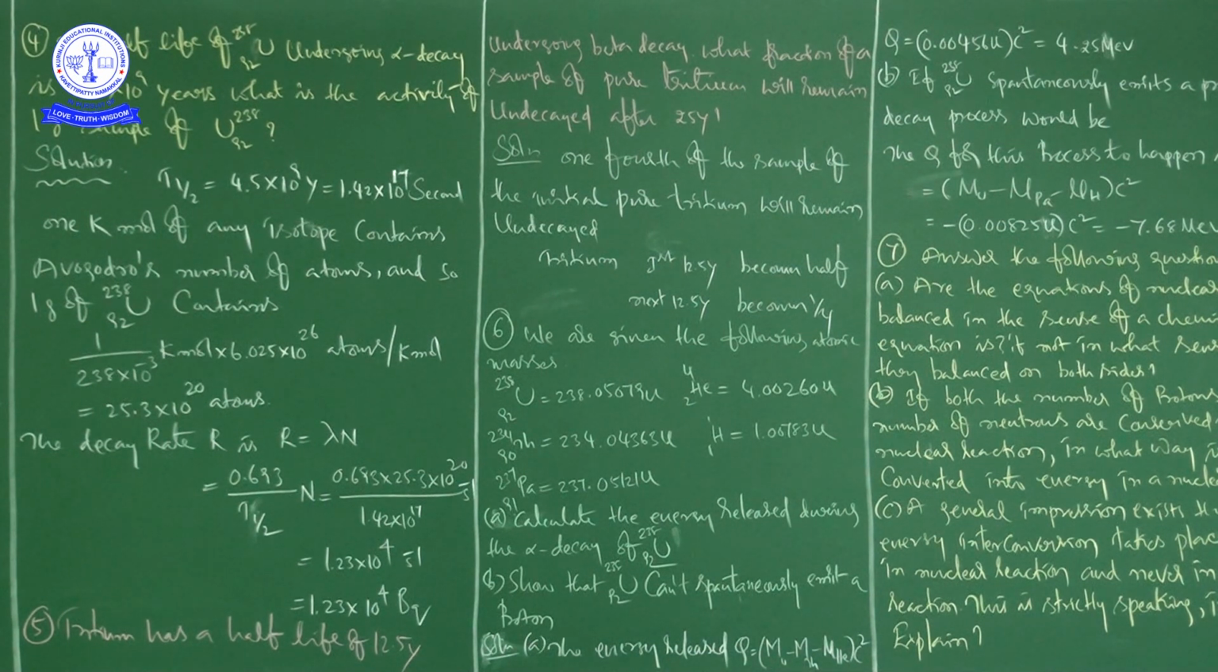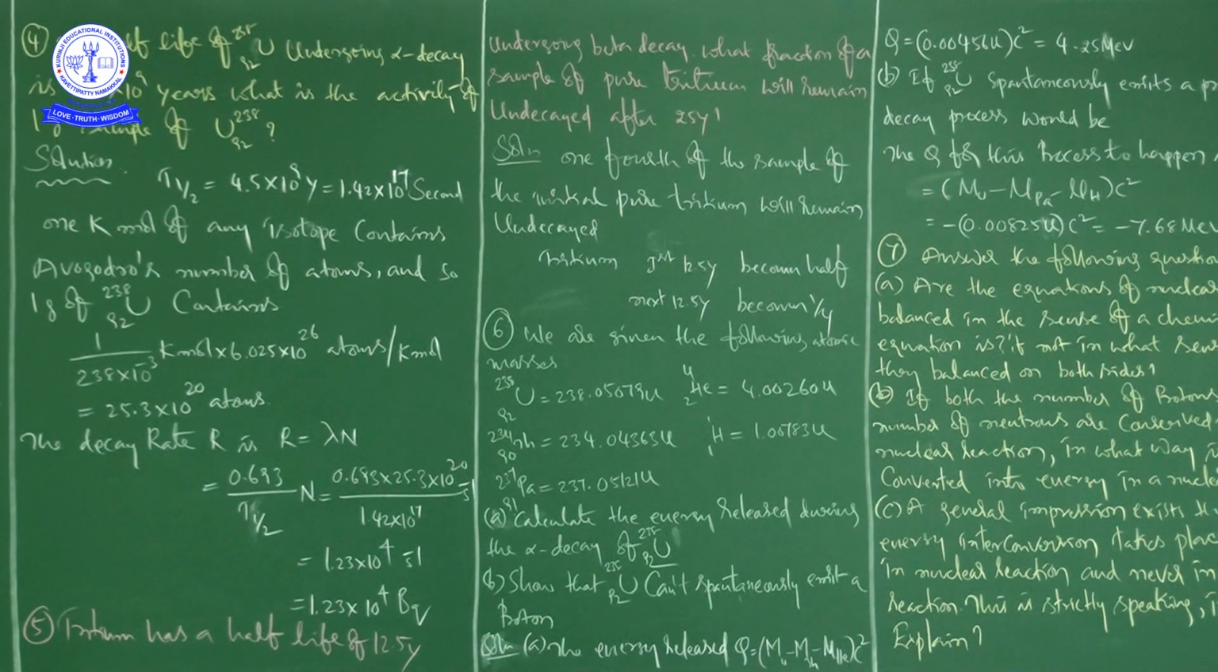Here the answer will be, 1/4 of the sample of the initial pure tritium will remain undecayed. That is what I have written mathematically here, right? So in the first 12.5 years it becomes half, and in the next 12.5 years it becomes 1 by 4th. Okay, right.